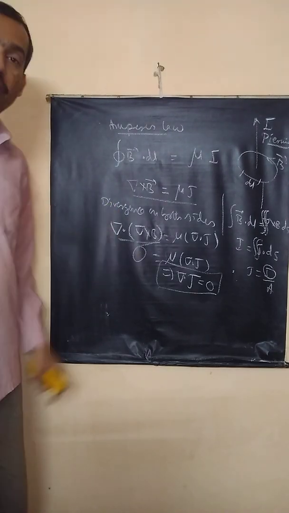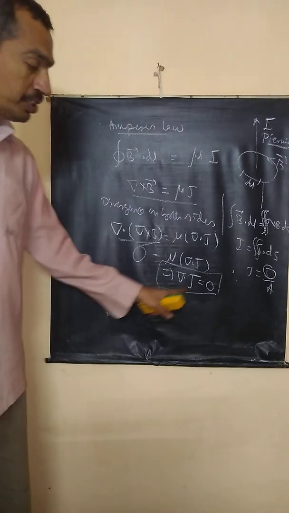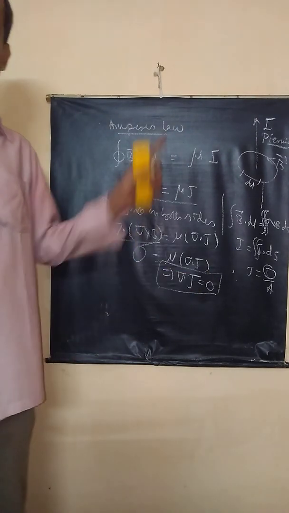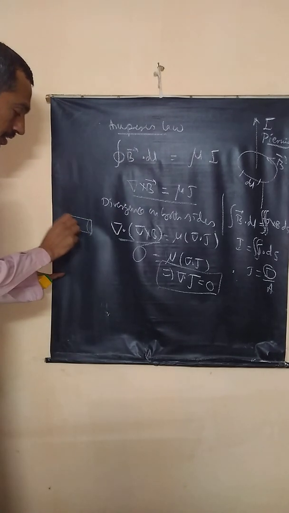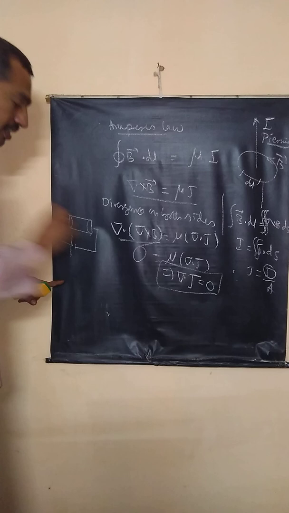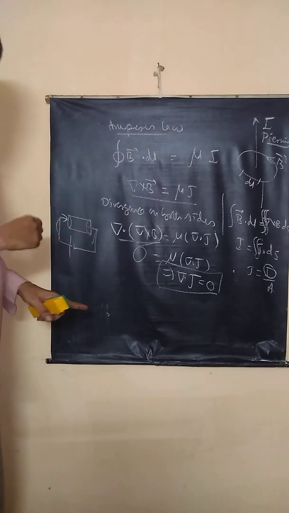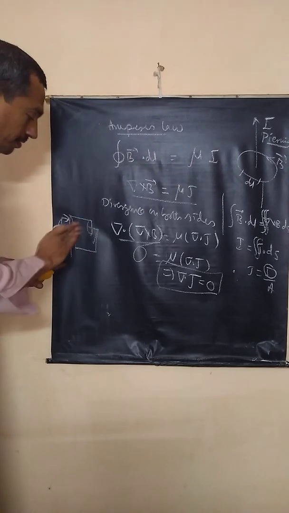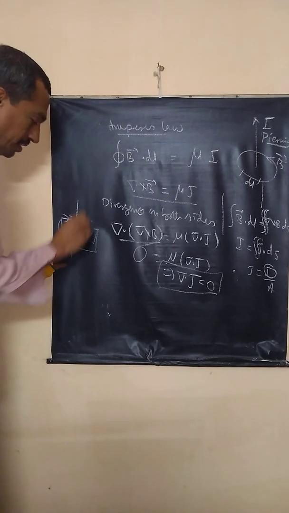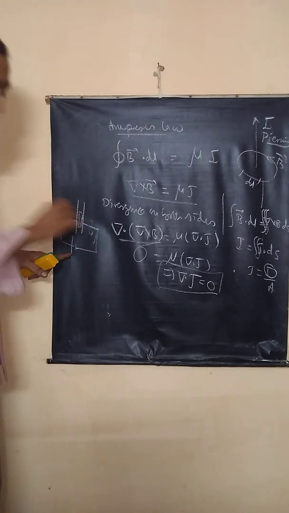But this result contradicts the equation of continuity. Divergence of current density is not always 0. Suppose you have a conductor connected to a steady current supply, charge entering is equal to charge coming out. Divergence is 0. But suppose you have a capacitor like this, with a dielectric medium, an insulator, between the two plates of the capacitor.